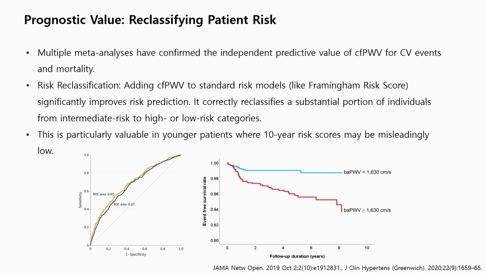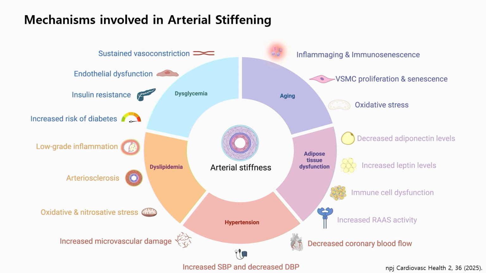As I previously said, carotid-femoral pulse wave velocity independently predicts cardiovascular events and mortality. Adding it to risk scores like the Framingham risk score significantly improves risk classification, especially in younger patients. And higher pulse wave velocity is associated with worse cardiovascular outcomes. Besides hypertension, lots of mechanisms are involved in arterial stiffness: aging, dyslipidemia, dysglycemia, and adverse tissue dysfunctions.